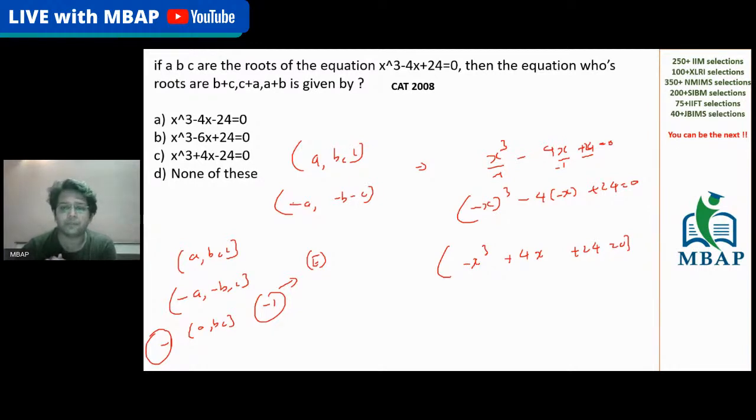The answer will become plus x cube minus 4x minus 24 is equal to 0. And the answer goes to option number 1, which is option A. I hope you have understood this. You got minus x cube plus 4x plus 24, you multiply by -1, and that's how quickly you can solve the questions.